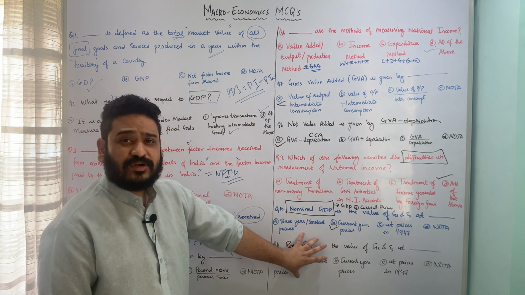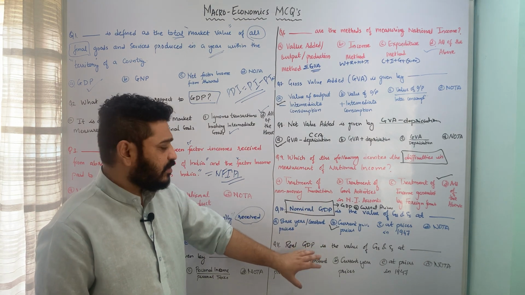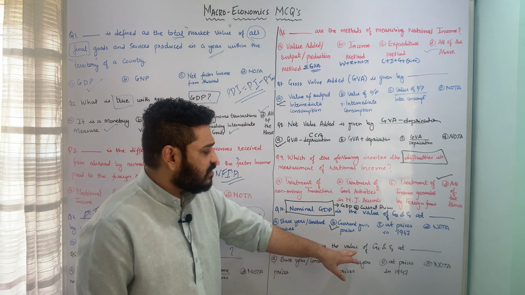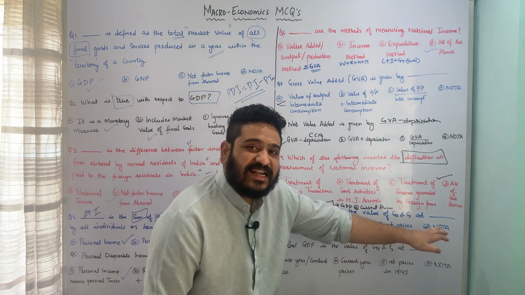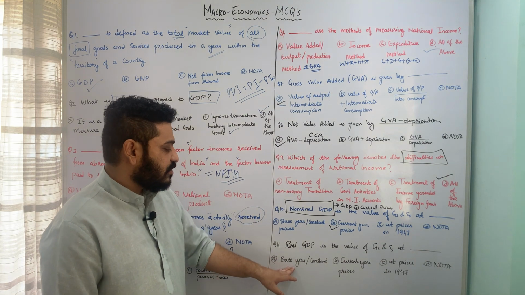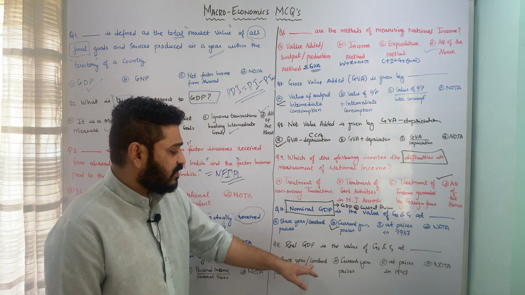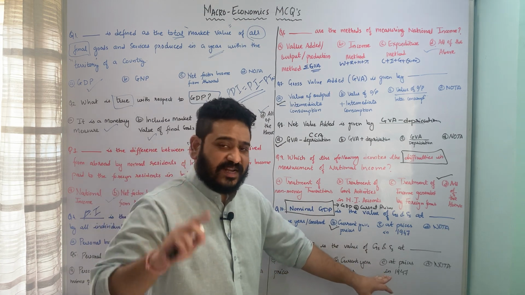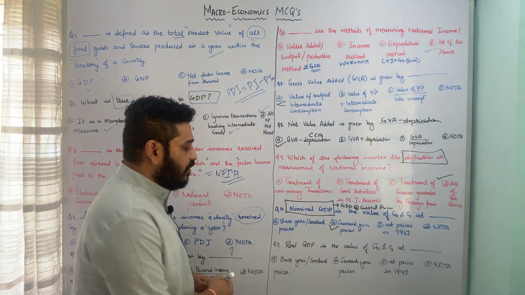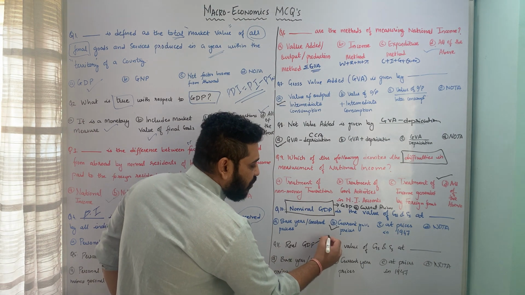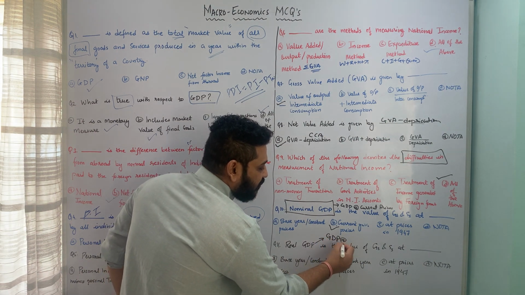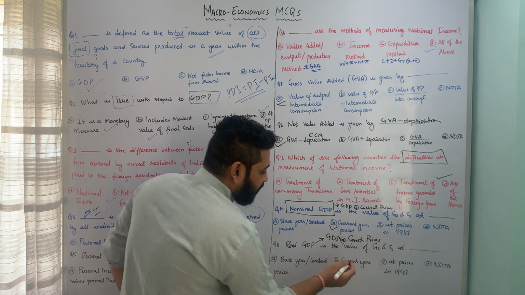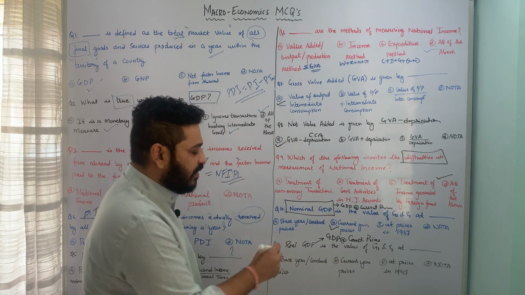Let us now move to the next concept, and the last question in this segment, which is talking about real GDP. The question is in similar fashion: real GDP is the value of goods and services at dash. So here whether it is the value at base year or constant year prices, current year prices, at the prices of 1947, or none of the above. So here real GDP is also popularly called GDP at constant prices, and here the correct answer is base year price or constant year price.